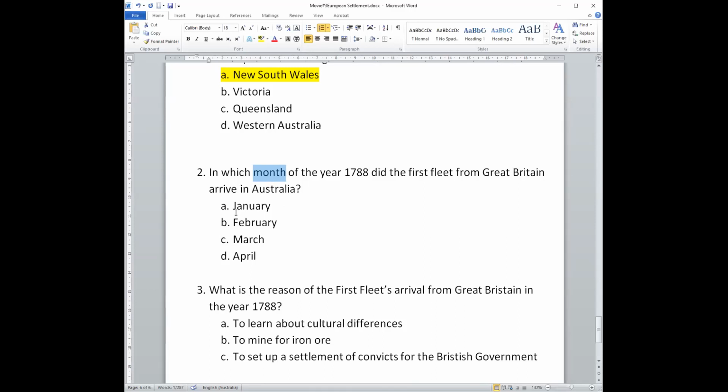Which month? Is it A, January, B, February, C, March, D, April? Did you remember? January the 26th, 1788. The first fleet arrived in Australia.